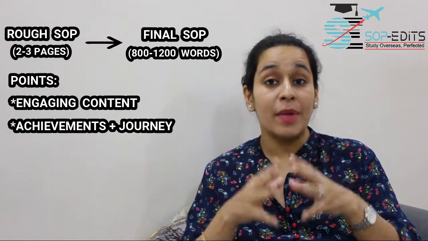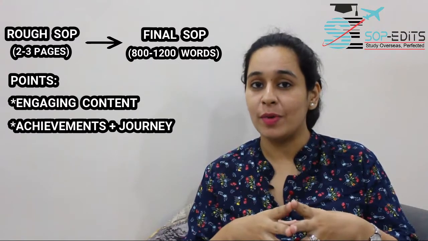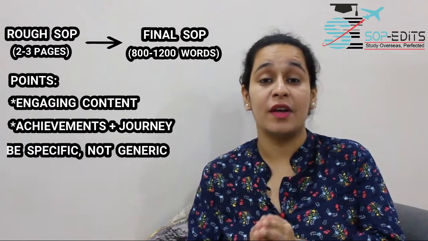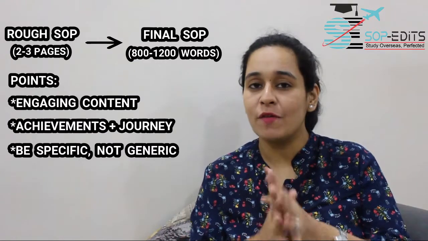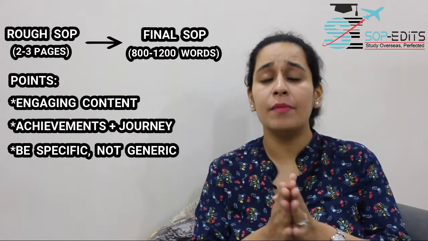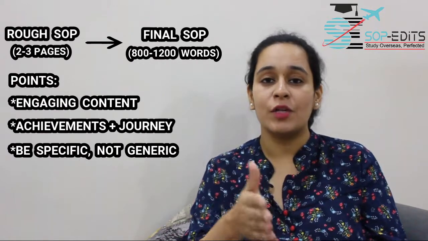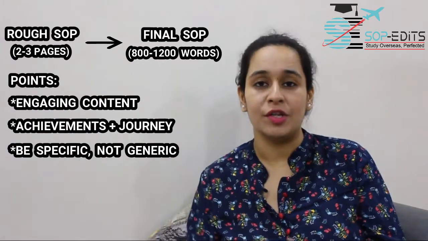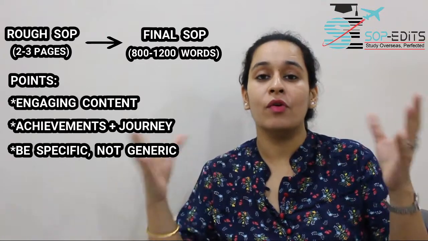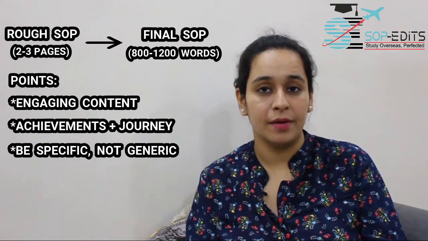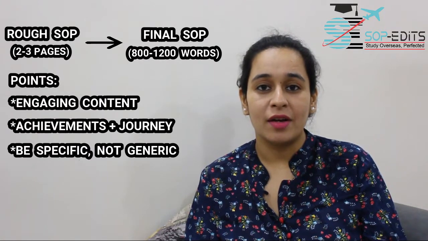The next step would be, as I've already talked about the long-term goal and the short-term goal, make sure when you write them in your SOP, they should be very specific and not generic. Let me give you an example. If I'm going for a computer science program and I just say that after the graduate program, I want to be a computer engineer, or I want to widen my horizons and work in the computer field, isn't it generic?